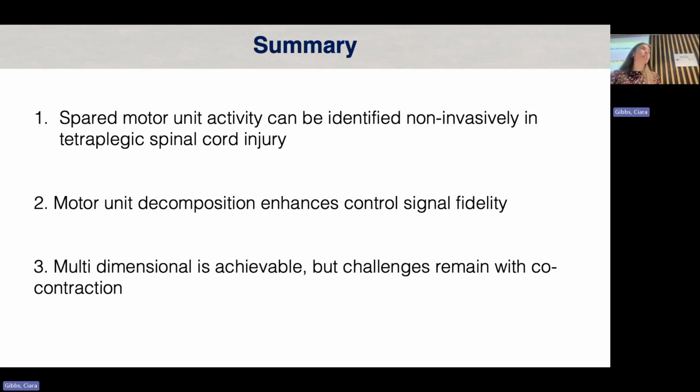And finally, that multi-dimensional control is achievable, so we can use up to 3 motor units in these control tasks, but challenges remain with co-contraction of different actions, and that remains an issue to resolve, which we didn't really see an improvement with just repeating the task and asking them to train on the task.